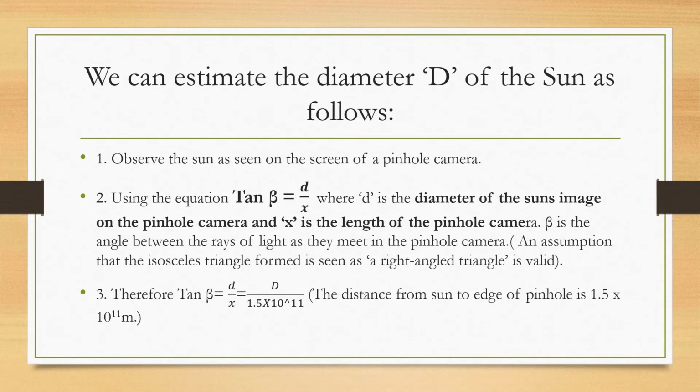In our case here, we will form an angle which looks like a right angle, although we know that the light is coming in as an isosceles triangle, and using the tan of the angle beta in this case. And remember, beta is the angle between the rays of the light as they meet in the pinhole camera, we're able to use the tan of beta as d over x, and this gives us the ultimate estimate of the diameter of the Sun.